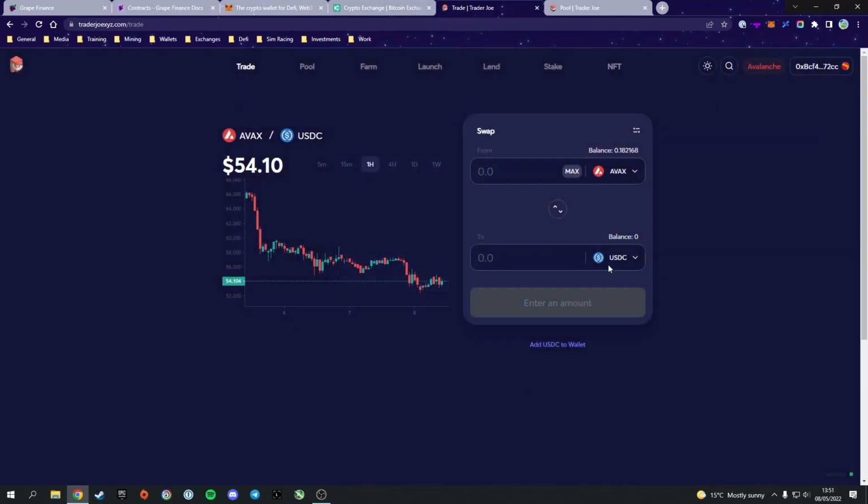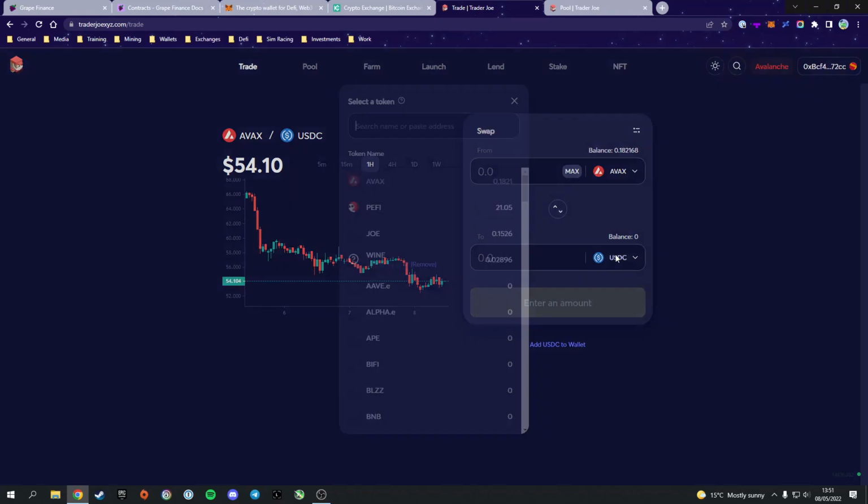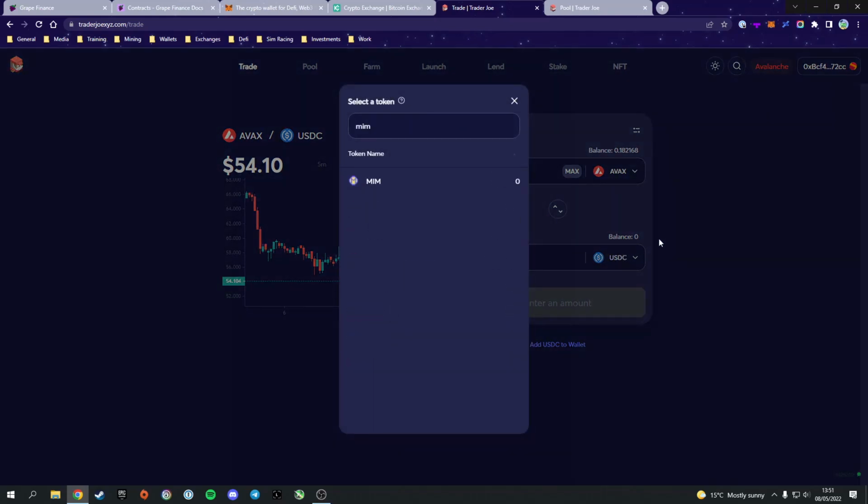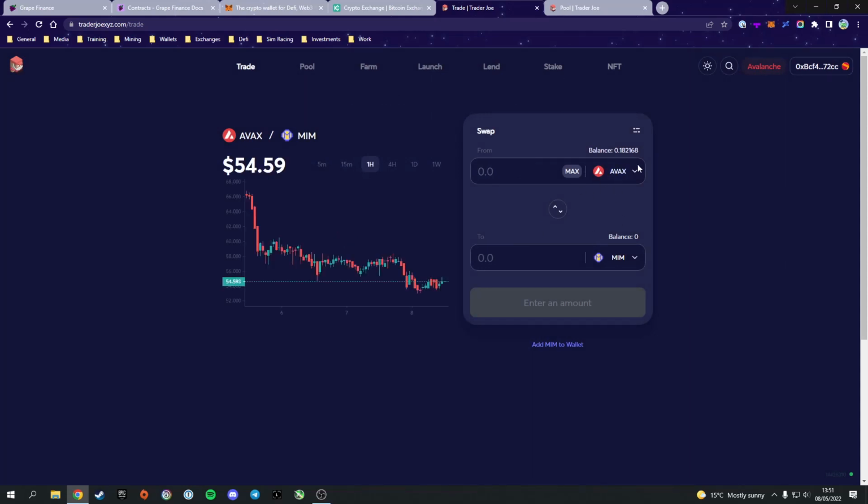The first transaction we're going to have to make is Avax to Mim. Now luckily, Mim is supported by Trader Joe, so you can just type in Mim, and you can see we now have the trading pair between Avax and Mim. You're going to type in however much you want to convert, 10 Avax, 12 Avax, whatever, and then click the confirm transaction down below and confirm it in MetaMask.